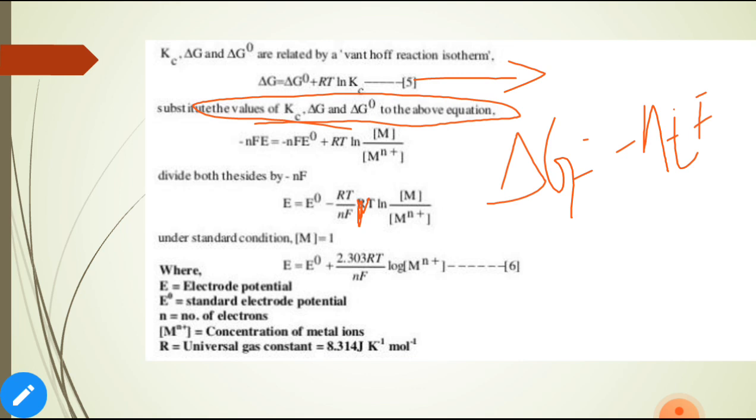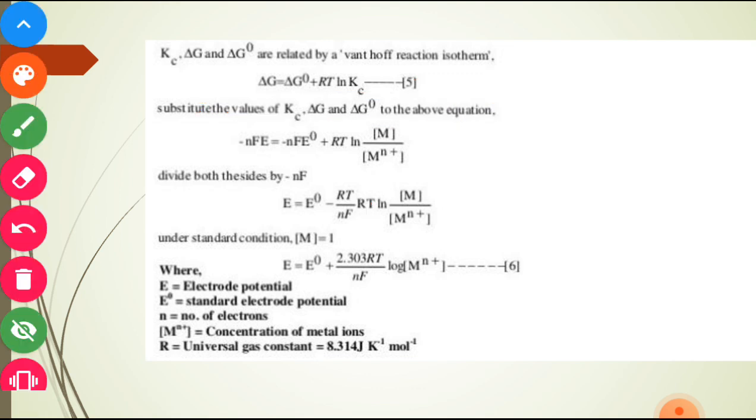Here the concentration of M is taken as 1. We get E is equal to E naught plus RT times 2.303 divided by nF log of M^n+, converting ln into log form.